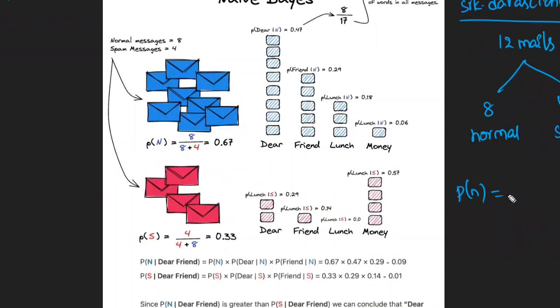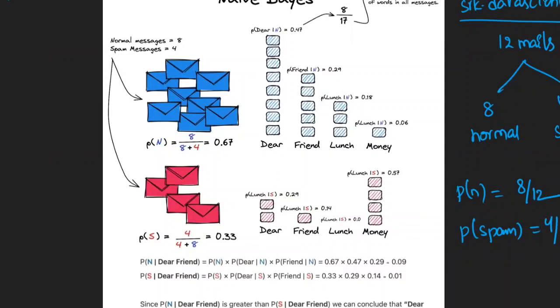Now, you are not getting a new mail. Only the old, already existing mails, so I'm calculating. I'm not getting any new mail, only previous mails, whatever is there in the past data. In the past data, I'm calculating the probability of normal: 8 out of 12. What is the probability of spam? 4 by 12. This is called the prior probability, irrespective of your new mail.